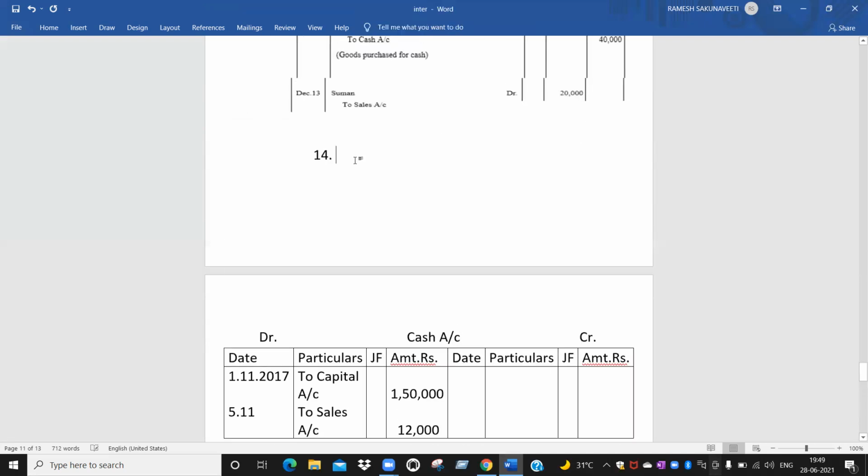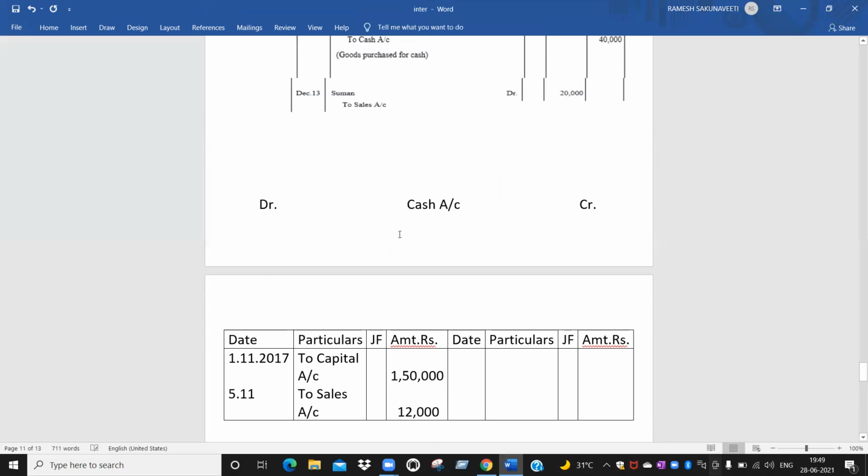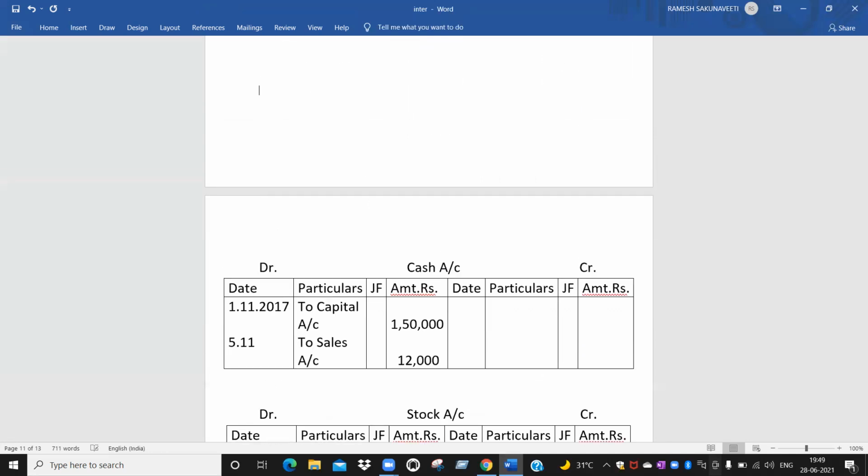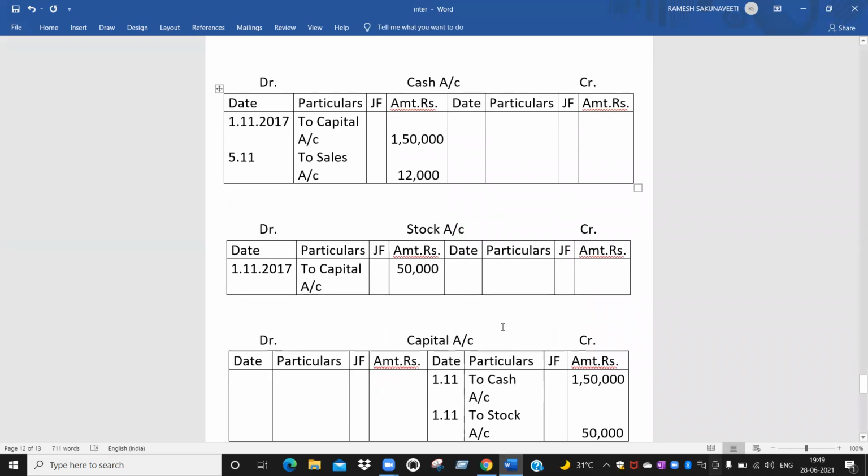Yes, sir. Okay, so like this we have to do for all the journal entries. We have to open all accounts. Only one time we have to open an account. Okay, you have understood, no? Yes, sir, the remaining I understand. Will you do how to settle the account? Yes, sir, I will do. How to balance it out?